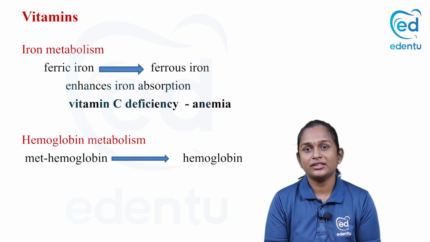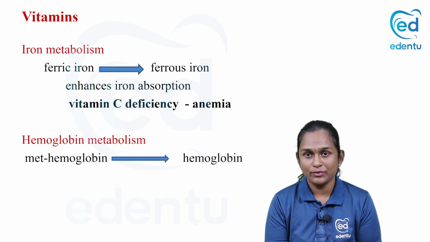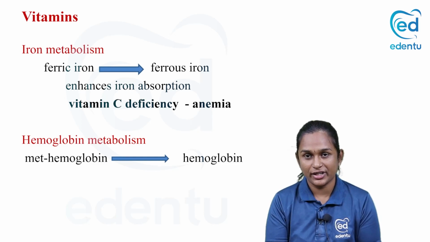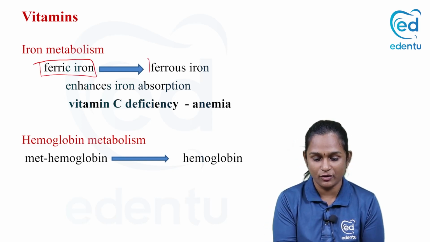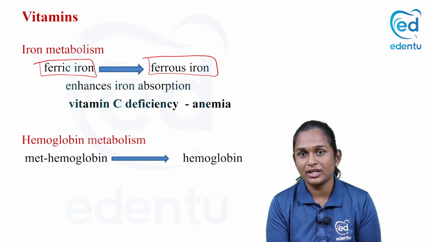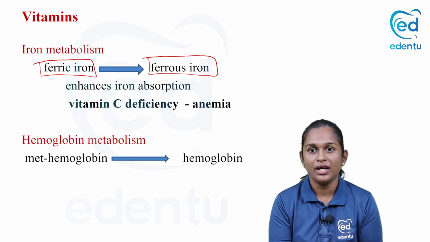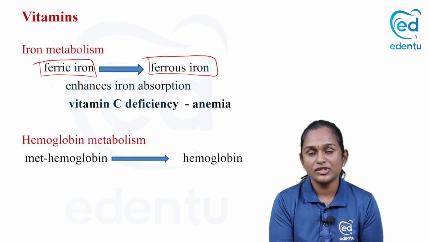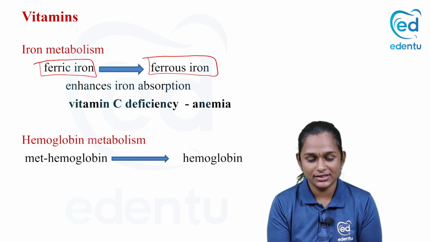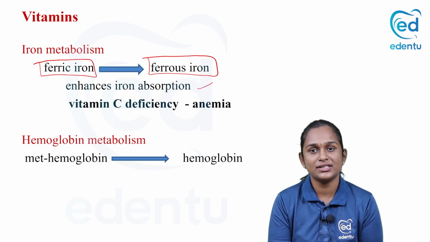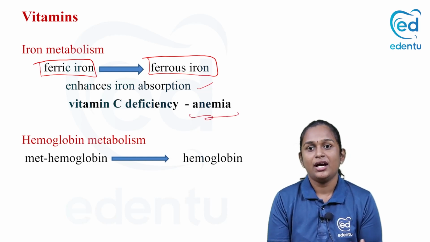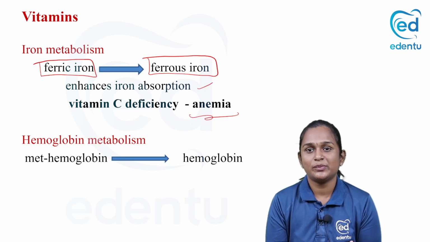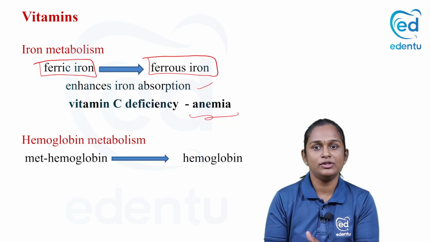Moving on to the other functions of vitamin C: in iron metabolism, it enhances the absorption of iron, because vitamin C is a reducing agent, right? It reduces ferric ion to ferrous ion. We all know only the ferrous ion can get absorbed and transported into the intestinal cell. So when vitamin C is present in the diet, it converts ferric ion to ferrous form and enhances the absorption of iron. Whenever vitamin C is deficient, it results in anemia: when vitamin C is not present, no iron, so no hemoglobin, so anemia.